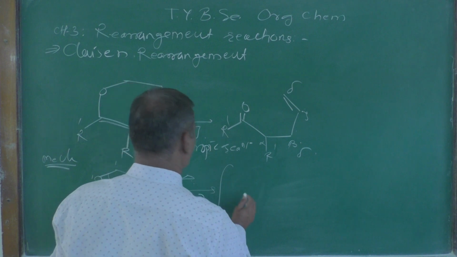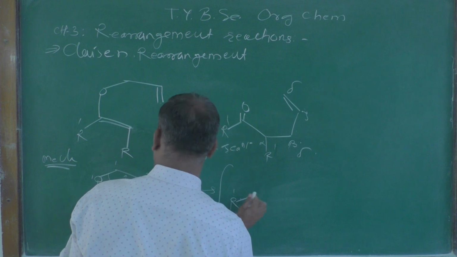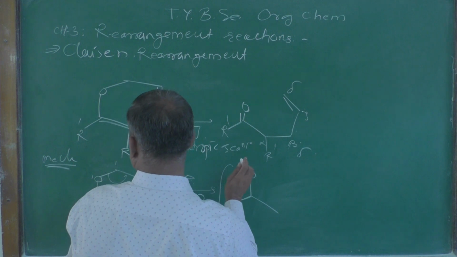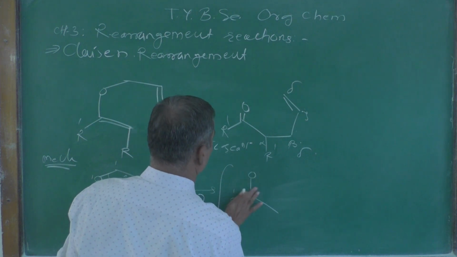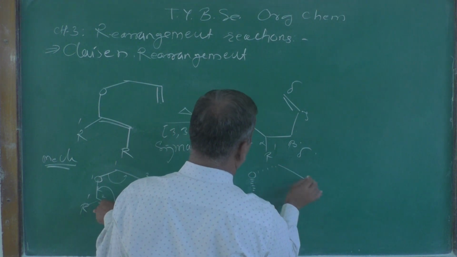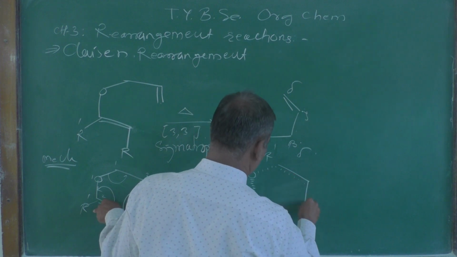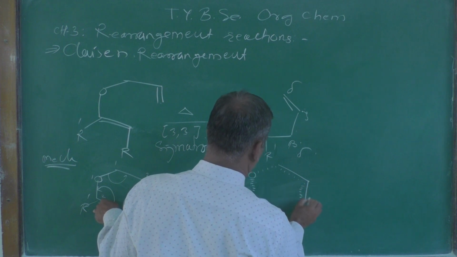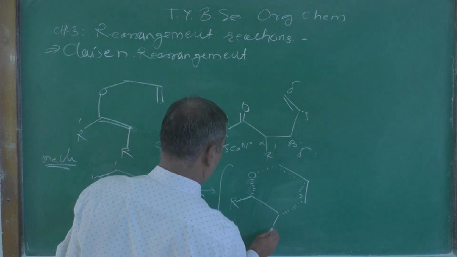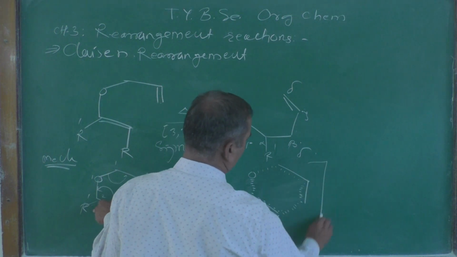Here R dash, then O, then dotted lines showing the forming bonds. A double bond forms here, this double bond breaks there, and this double bond forms there, with R, and this double bond breaks.